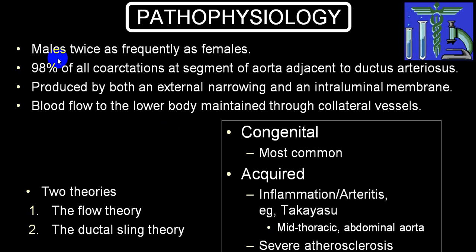So 98% of all coarctations are at the segment of aorta adjacent to the ductus arteriosus. And in a variety where you get what we call preductal, the ductus arteriosus remains patent. And if the ductus arteriosus is patent and dilated, then blood flow will be from the pulmonary artery via the duct into the post-stenotic part. And in that case, intercostal blood vessels will not be much dilated, and as they are not much dilated, you may not have intercostal artery pulsation and you may not have rib notching.